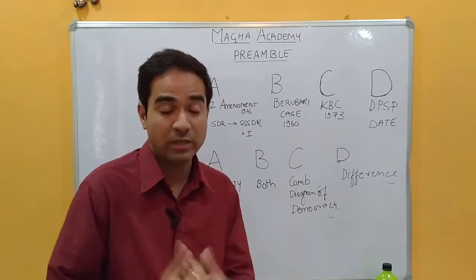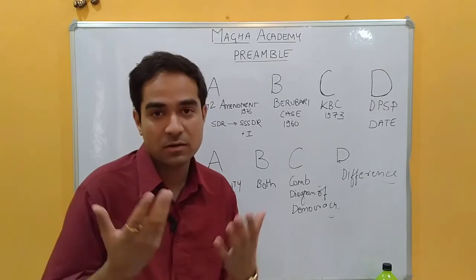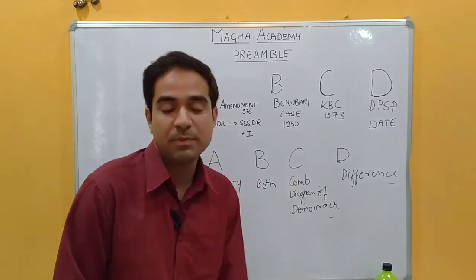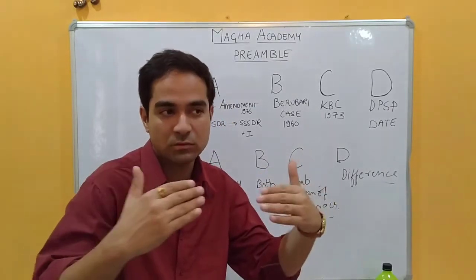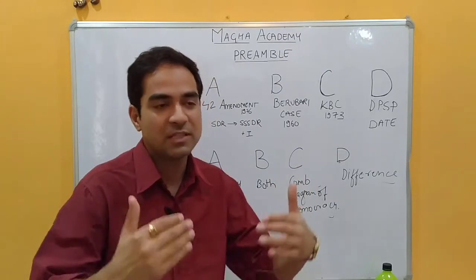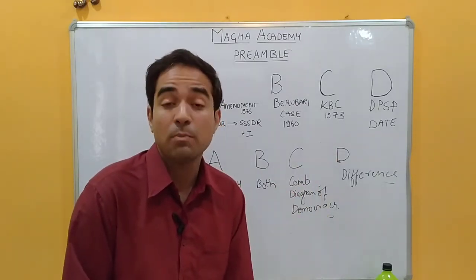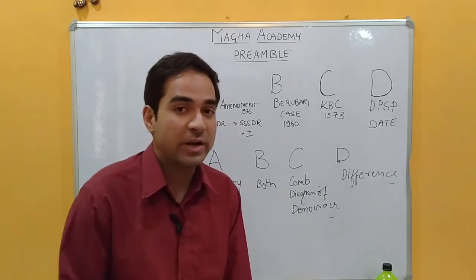And the outcome of them is we are going to compare the preamble position with the DPSP: how it's related to DPSP, and how it's related to the more important, that is fundamental rights. And D also stands for date.